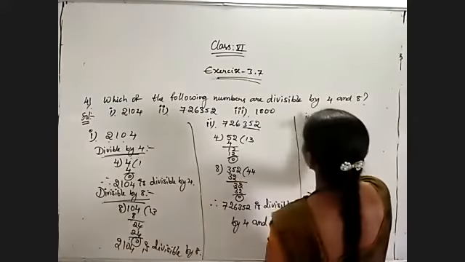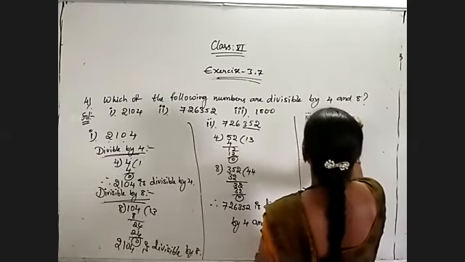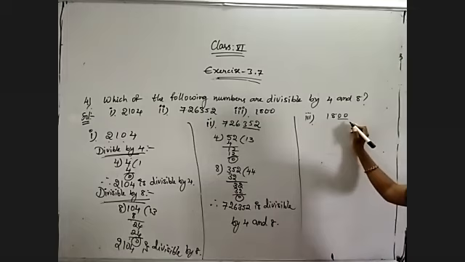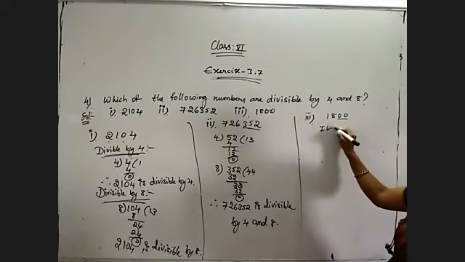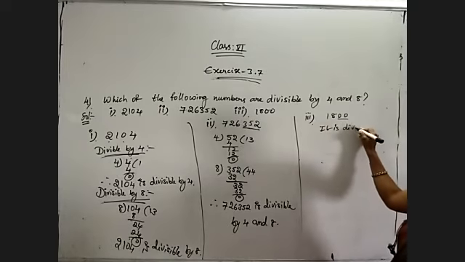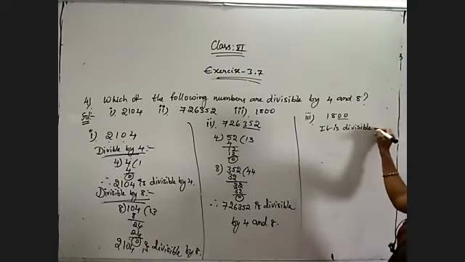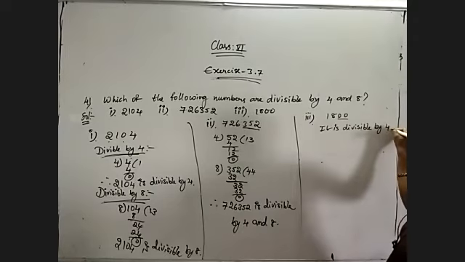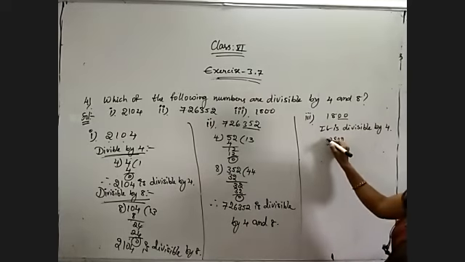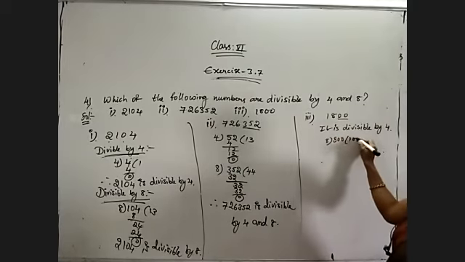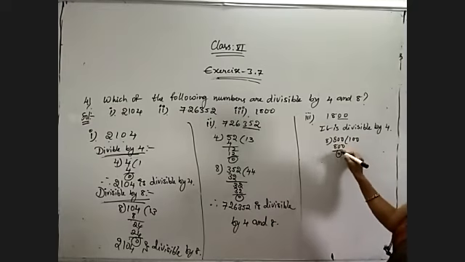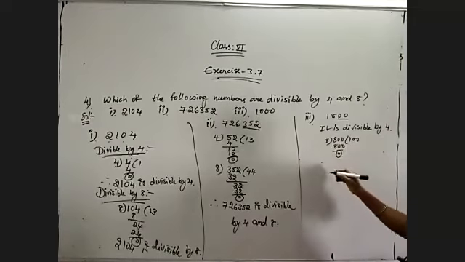And the third question, 1800. Because the last two digits are zeros, it is divisible by 4 directly, because it is a multiple of 100. And 800 is exactly divisible by 8: 8 into 100 is 800. Therefore, it is also divisible by 8.